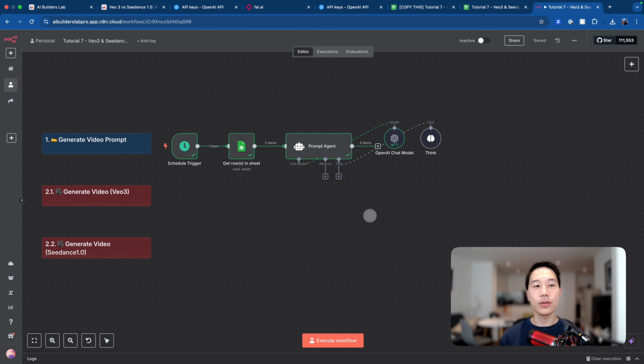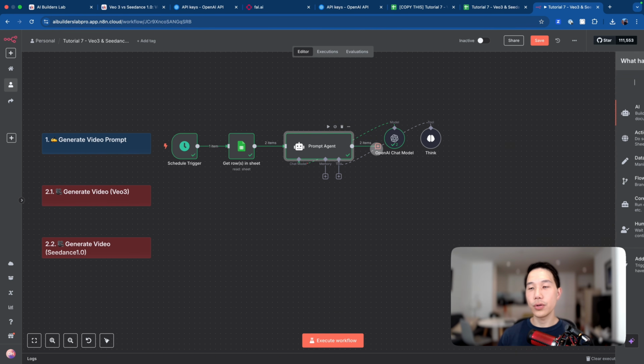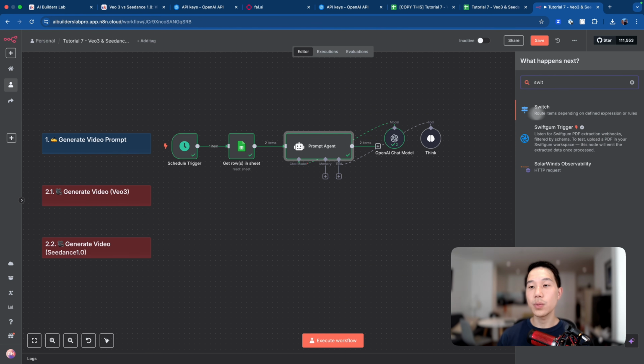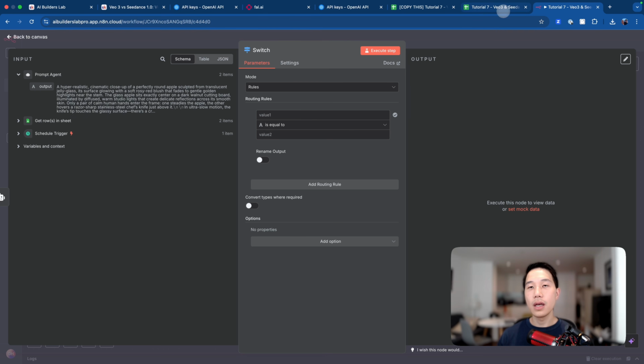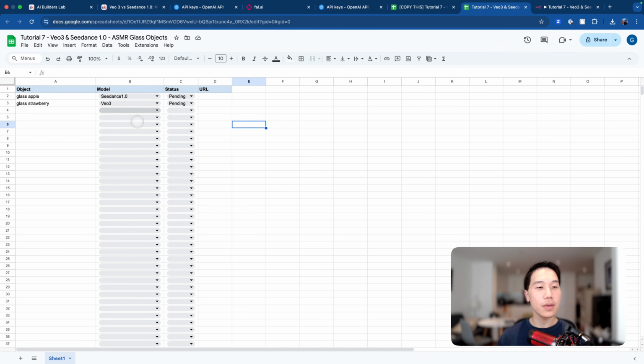And now, very quickly, you already have step 1 done, where you learned how to generate video prompts. It's time to move on to the second step, to generate videos. So the next step is to create a switch node so that we can choose between different video generation models. Let me go back to the Google Sheet to explain. As you can see here, we can choose between Seedance 1.0 or VO3 for different objects.